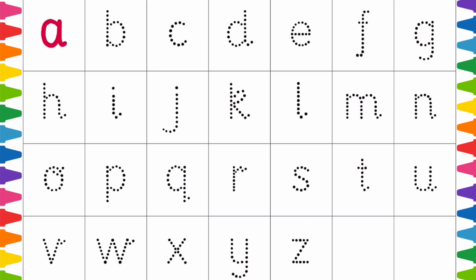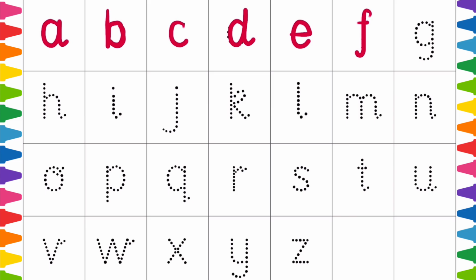A. A for apple. B. B for ball. C. C for cat. D. D for dog. E. E for egg.